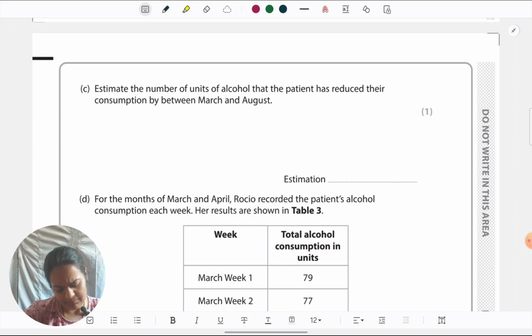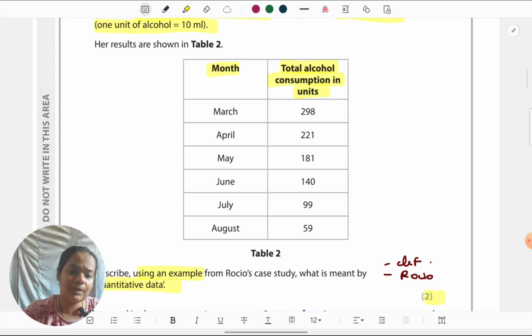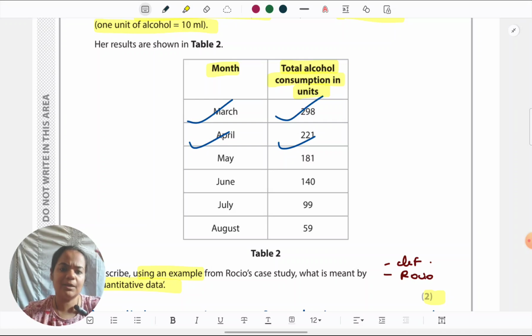Okay, if we look at the table, for March, the number of units is 298. For August, it is 59. They have asked August, sorry. So, reduced by, like I told you, that time only it's going to be subtraction. So, what we need to do is March minus August, because they want August compared to March, how much reduction has been. So, simply 298 minus 59.